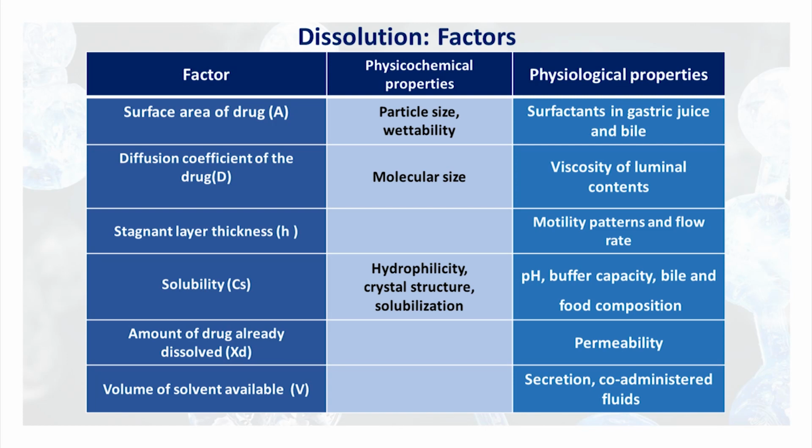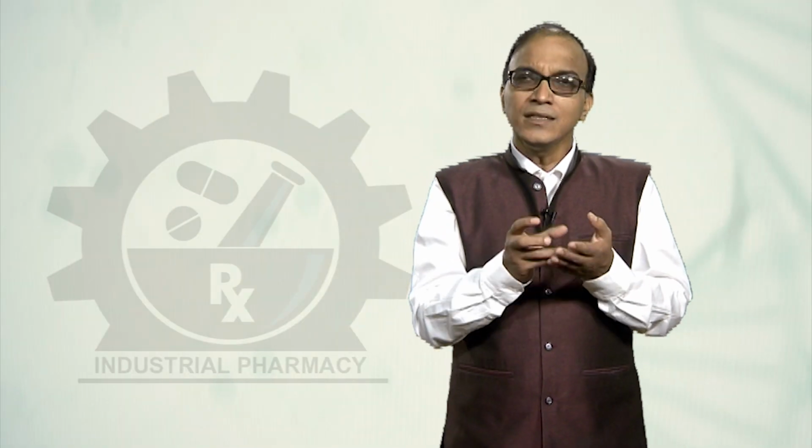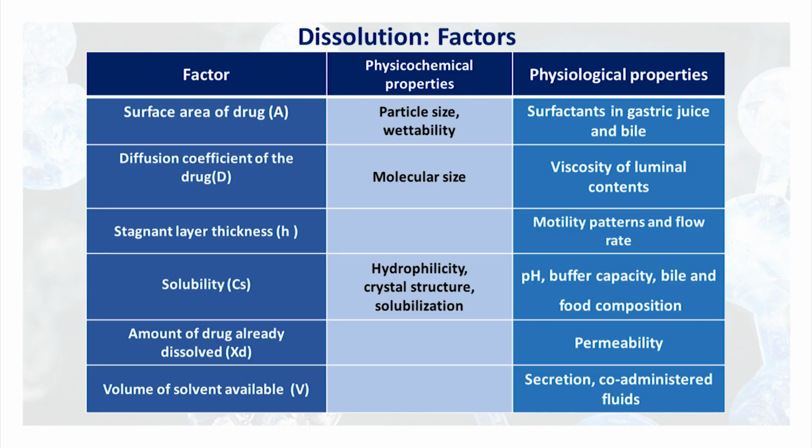As far as the other parameters are concerned, the surface area of the drug is governed by the particle size or the wettability. Surface area, we are talking about the active surface area, which is actually involved in the process of diffusion or dissolution. As far as the physiological properties are concerned, the factors governing this are surfactants in gastric juice and bile.